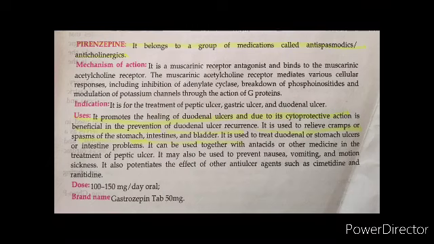Now the action is due to the cytoprotective effect, beneficial in the prevention of duodenal ulcer recurrence. It is also used to relieve the cramps and spasms of the stomach, intestine, and the bladder. The dosage is 100 to 150 mg per day orally. Gastrozepine is the brand.